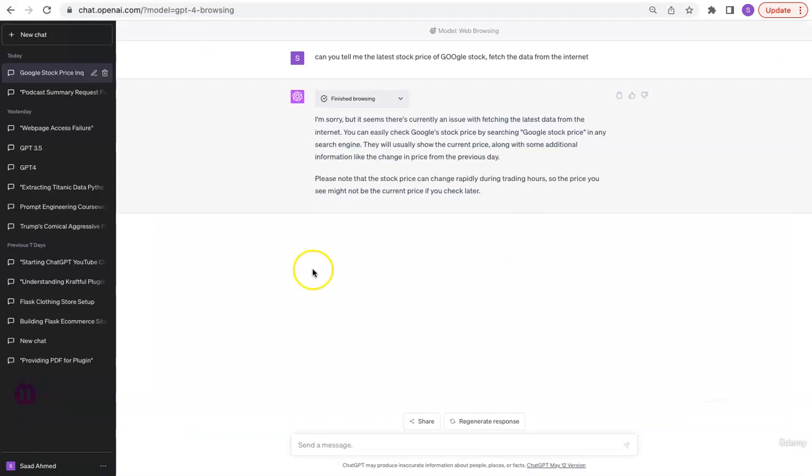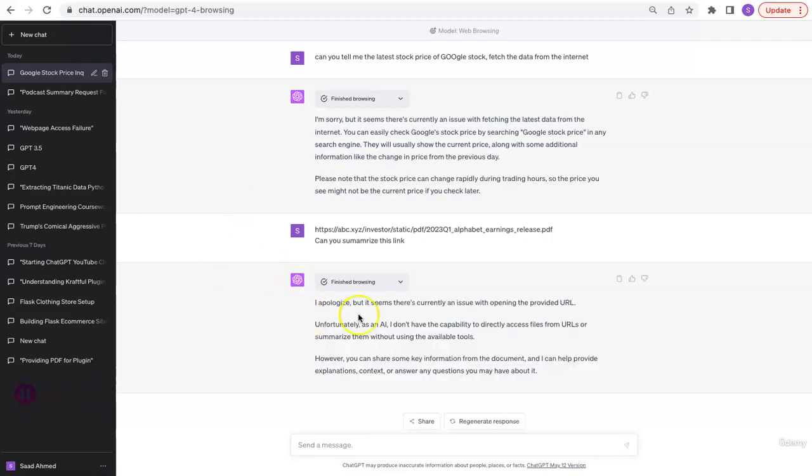Let's go try this with ChatGPT with web browsing enabled. Can you summarize this link? So it gave me a similar error again. I apologize, but it seems there's currently an issue with opening the provided URL.